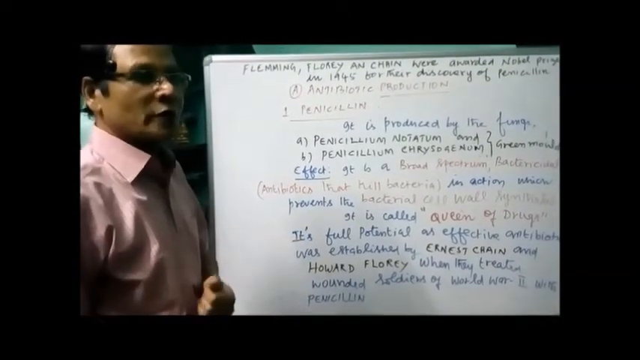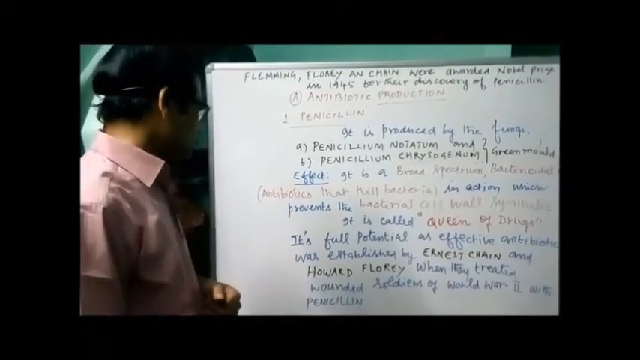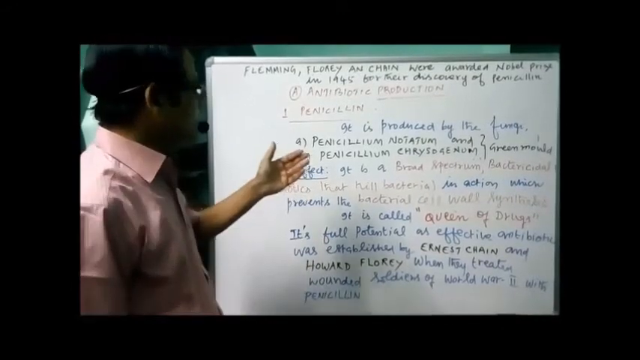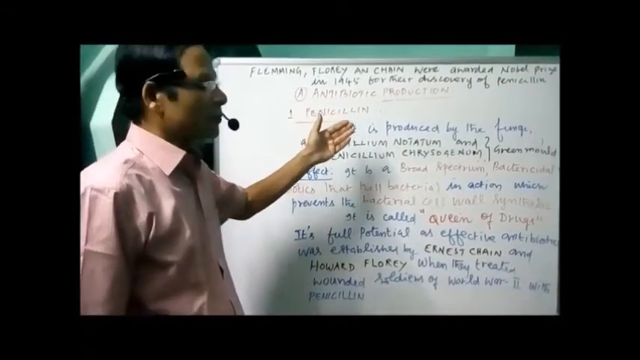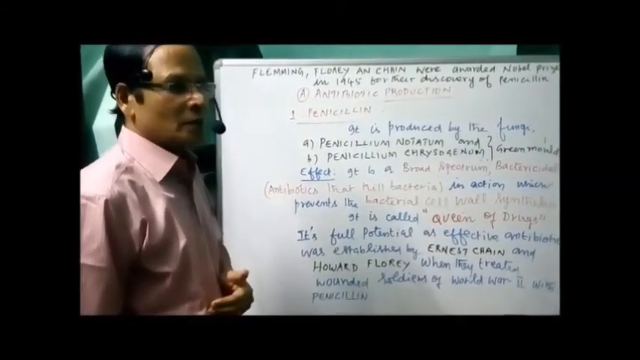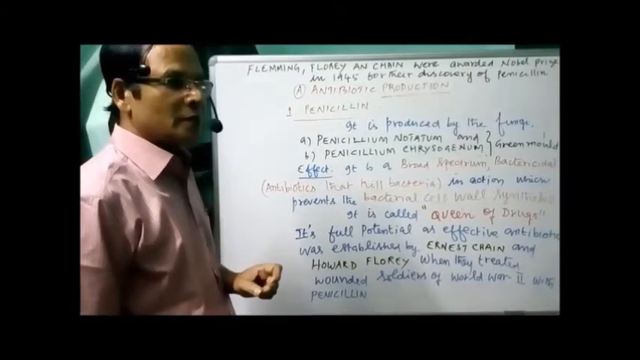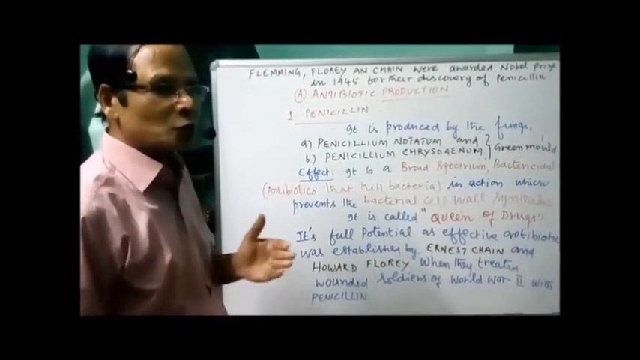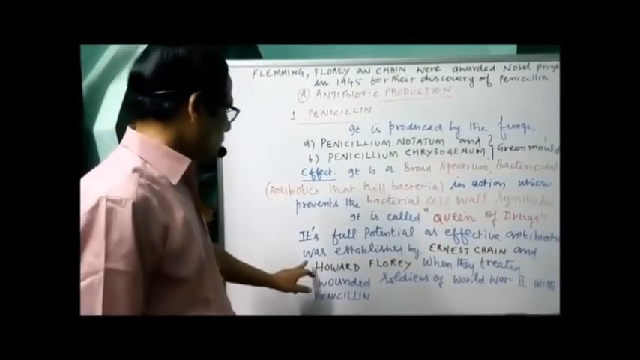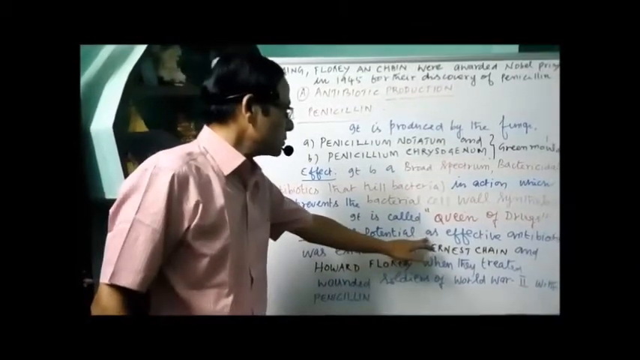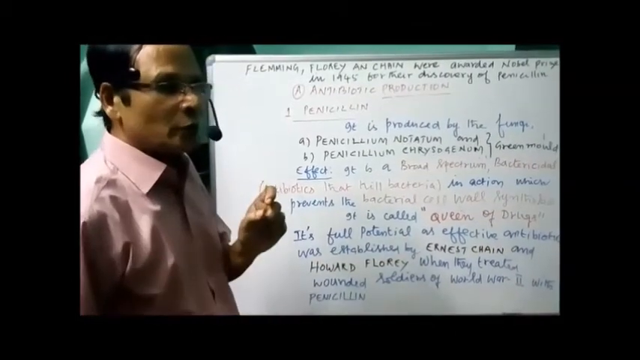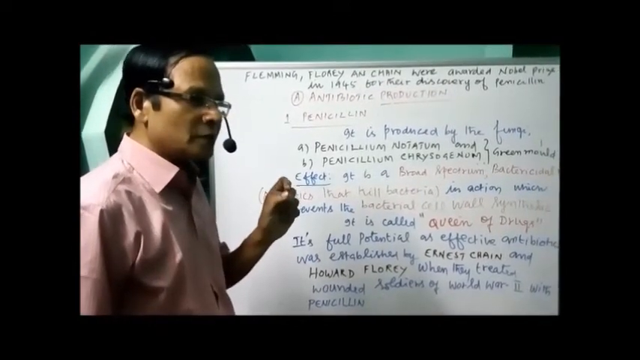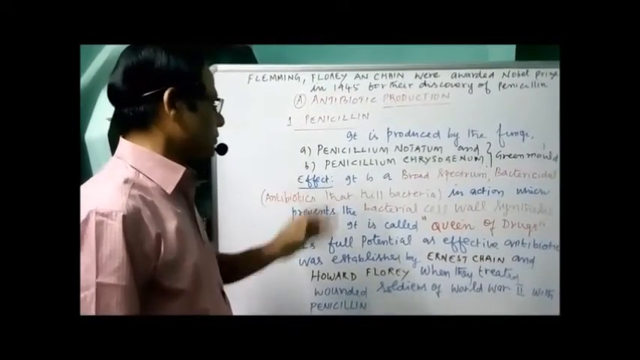Penicillin is called the queen of drugs, or a wonder drug. Alexander Fleming discovered that antibiotic, but its efficiency and potential were established by two other people: Howard Florey and Ernst Chain. These were the two people who established the effective activity of the antibiotic.